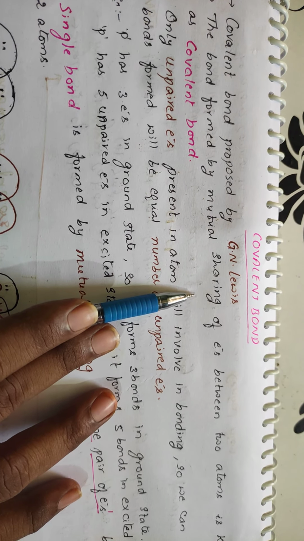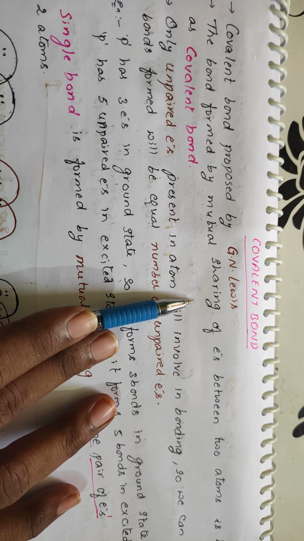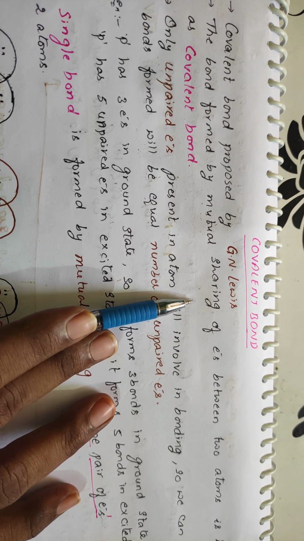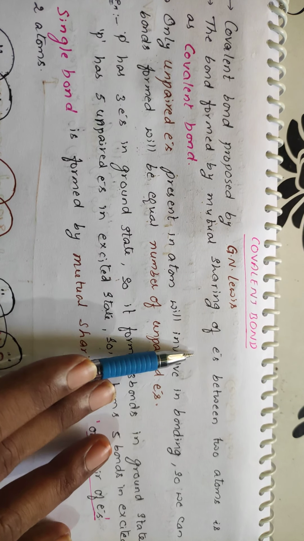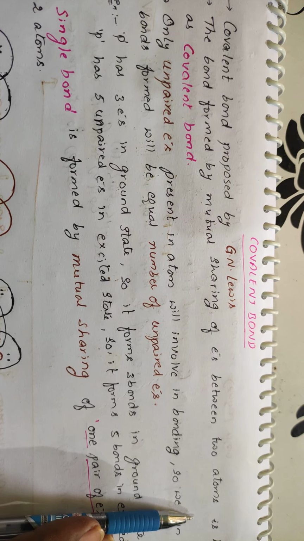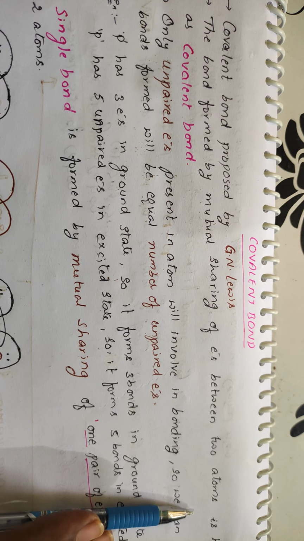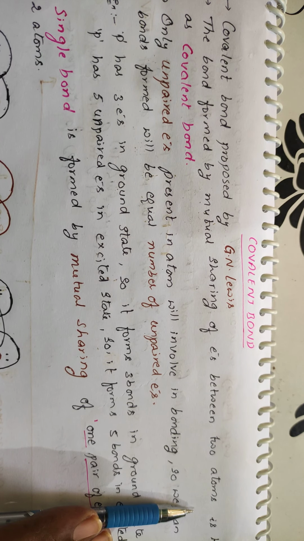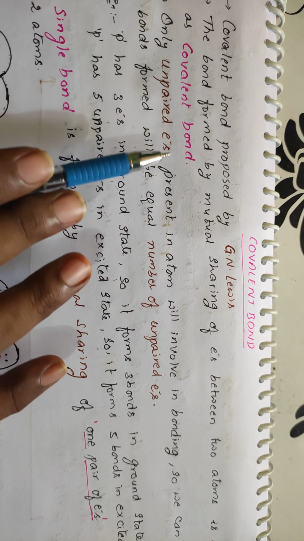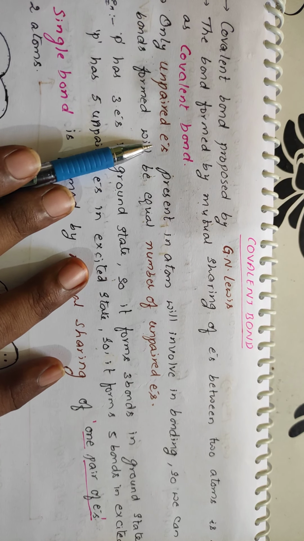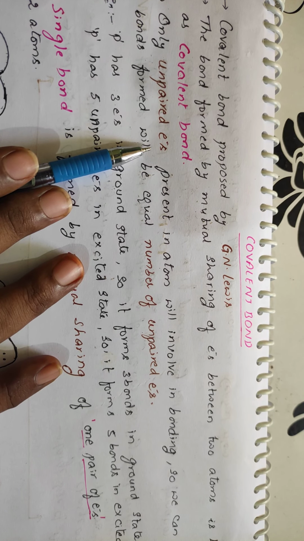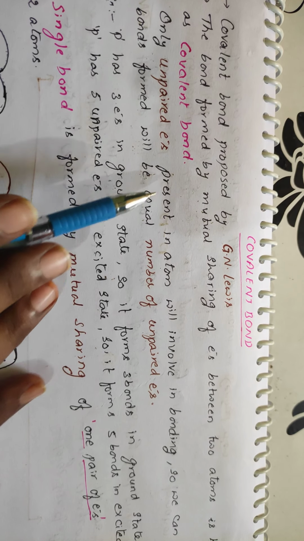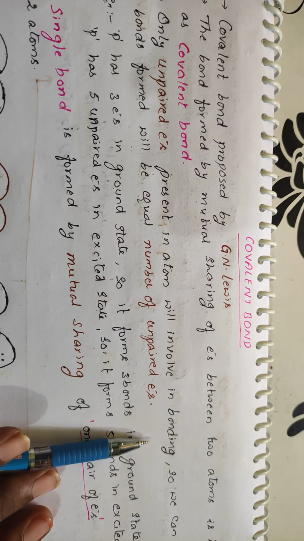Sharing means if there are two atoms, one will be giving one electron and the other atom will be giving one electron. So the bond here is formed by the mutual sharing of electrons between two atoms. Each atom will contribute one electron, and that results in the formation of the covalent bond. And remember, students, only the unpaired electrons will be involved in bonding; paired electrons will not involve in the covalent bond.